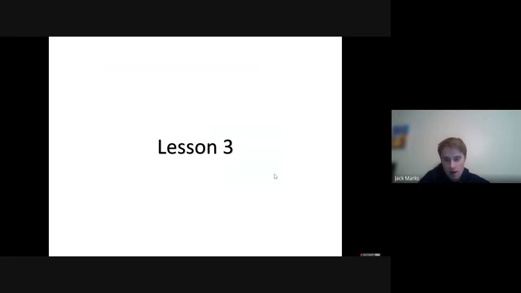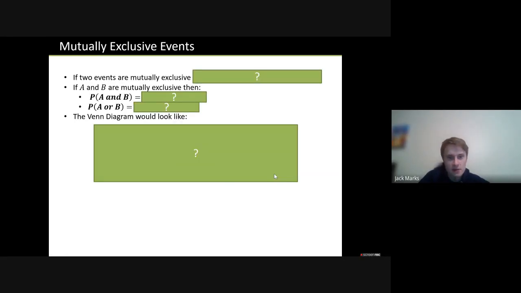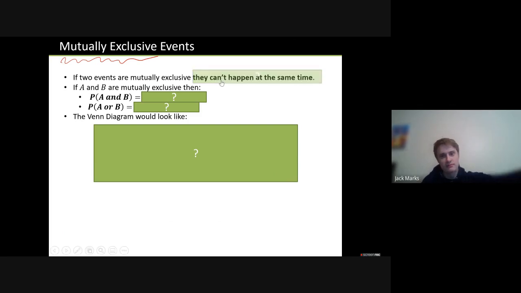Okay, we're talking about the part for 5C now in the textbook. So first of all, key term, you will need to know this: mutually exclusive events. Mutually exclusive events are events that cannot happen at the same time. So a good example would be rolling an odd number and rolling an even number when you roll some dice.